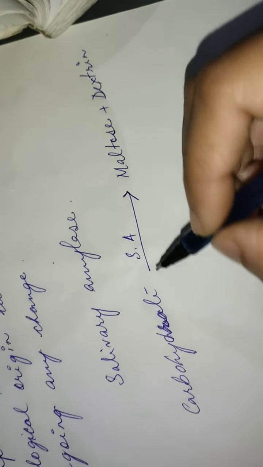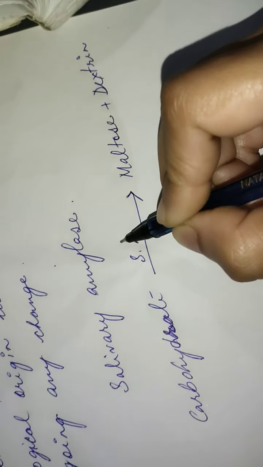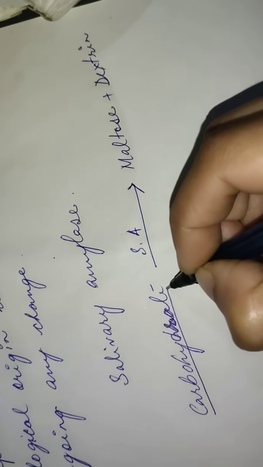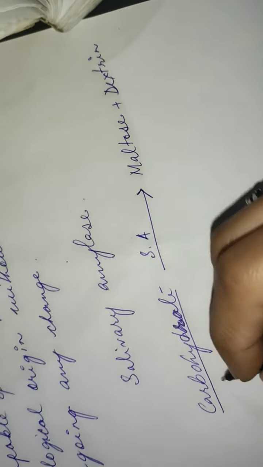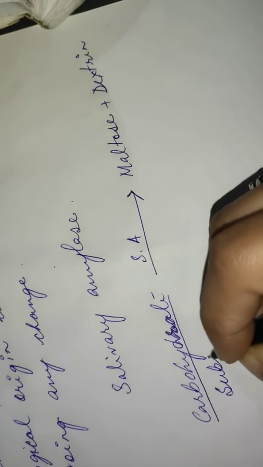So salivary amylase is the enzyme and this carbohydrate molecule is known as the substrate.